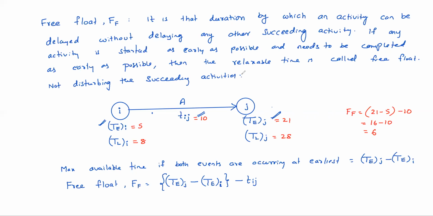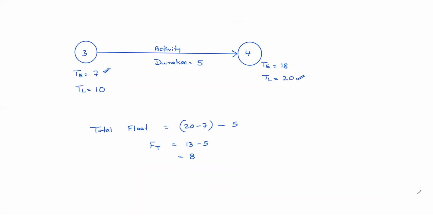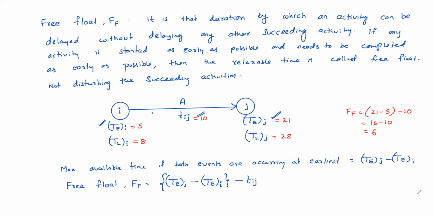If the preceding activity is completed as early as possible, then the float can be utilized by the succeeding activities, obviously. So you are not disturbing the succeeding activities here. That means the activity is not using succeeding activities' float. In total float, the activity is consuming the succeeding activities' float as well as the preceding activities' float. But in free float, we are not touching the succeeding activities' float, though we are still using the preceding activities' float.